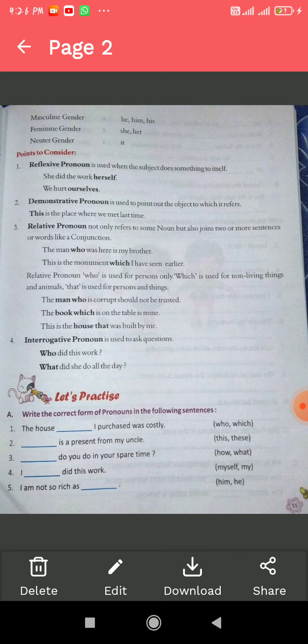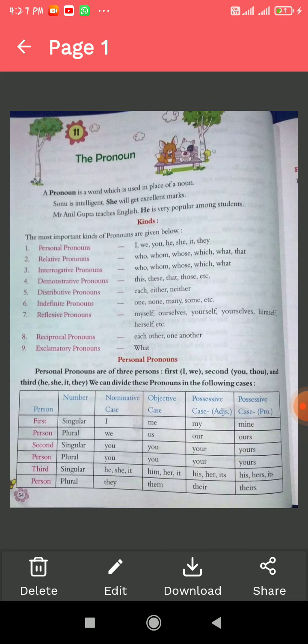Last thing, the interrogative pronoun is used when we ask a question, like "Who did this work?" "What did she do all day?" So that is called the pronoun.